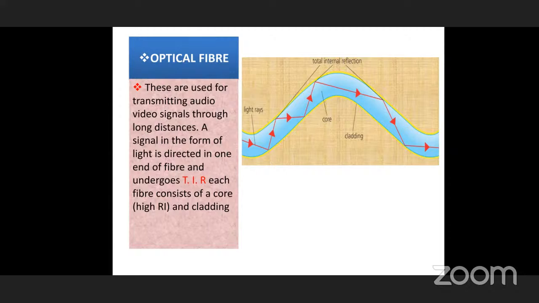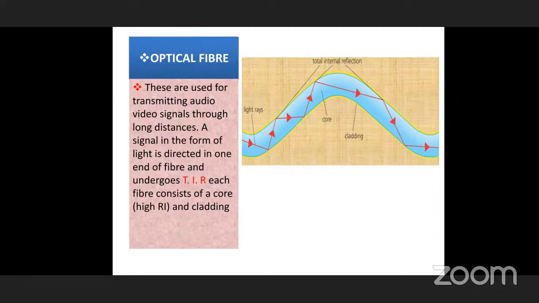How can you transmit all these? Here in this optical fiber, what is going on? These are used for transmitting audio and video signals. You are hearing my lesson. You are far away from me, but you can hear without any direct interaction. What is the medium here? Optical fiber. These are used for transmitting audio and also video signals over long distances.